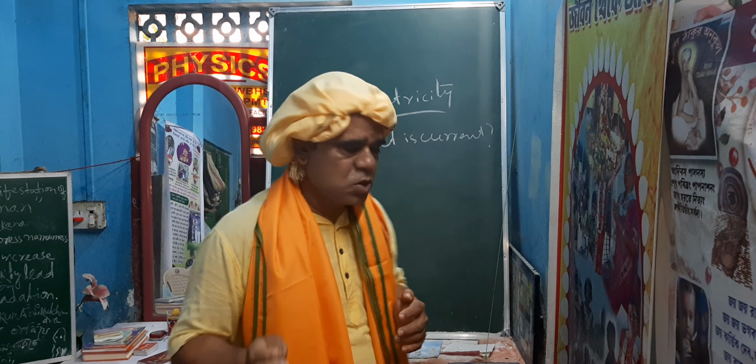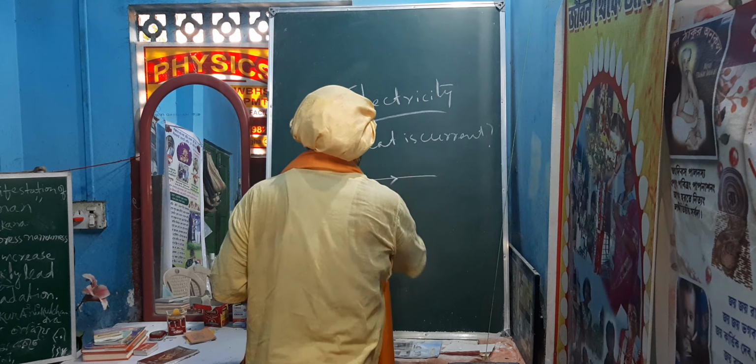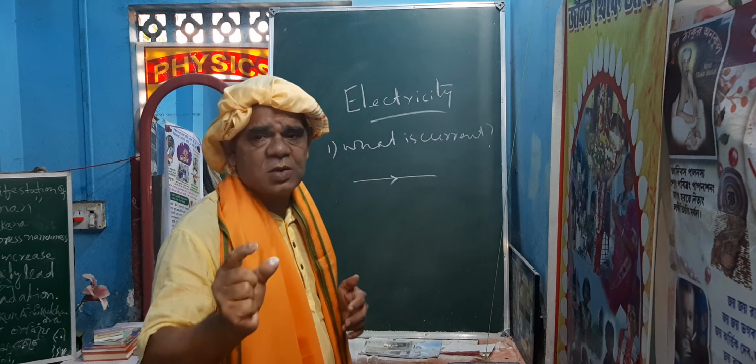I think all of you know. In spite of that, I say this answer. The rate of flow of charge is called current. So when there is a wire, as water flows through a pipe, similarly electrons flow through an electric wire.